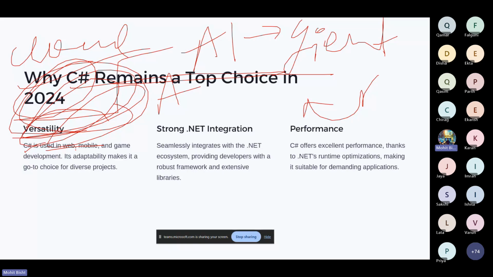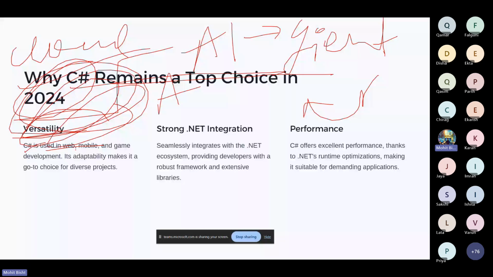So next we have the strong .NET integration. Like I already discussed .NET in the previous session. I can provide that link to the community group. You guys can check it out. So .NET is another ecosystem. .NET is supported and was introduced by Microsoft, and now it is maintained by open source contributors. You can go and contribute to .NET, and .NET has a lot of integrations.